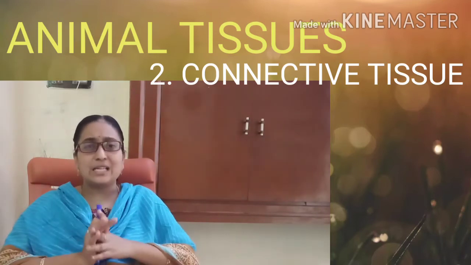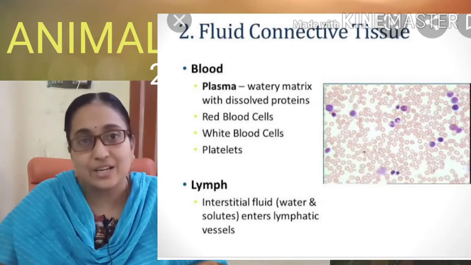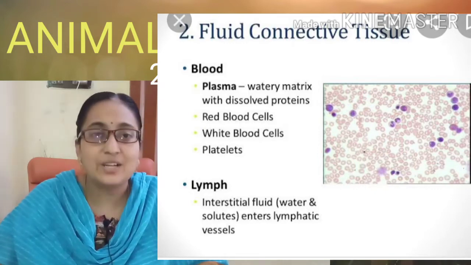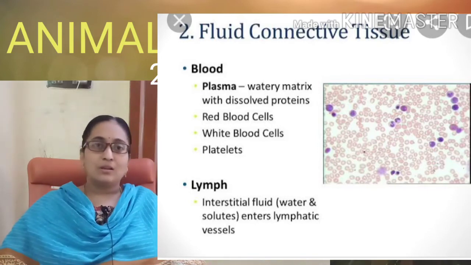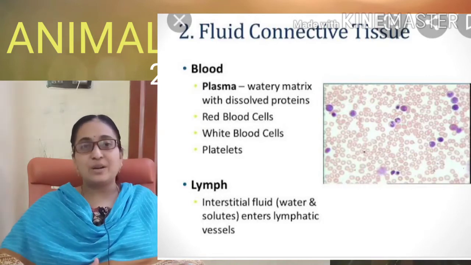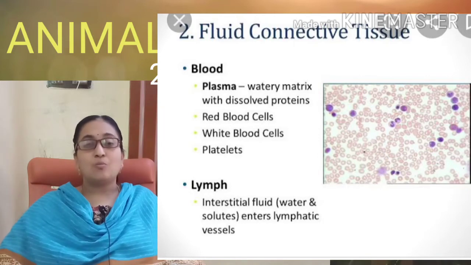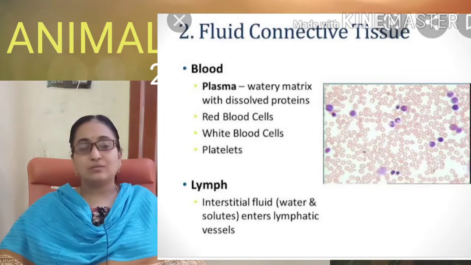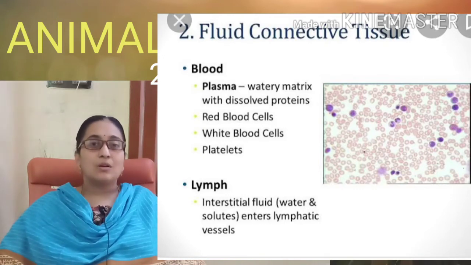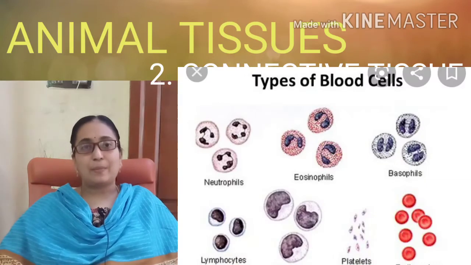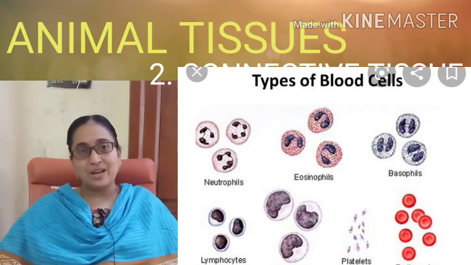The next type of tissue in the connective tissue is the fluid connective tissue. The fluid connective tissue is the blood and the lymph. Blood will connect the different body organs. The blood consists of almost 95% water, that is nothing but plasma, and 5% cells. That you will come to know in the next topic, the story of the blood.